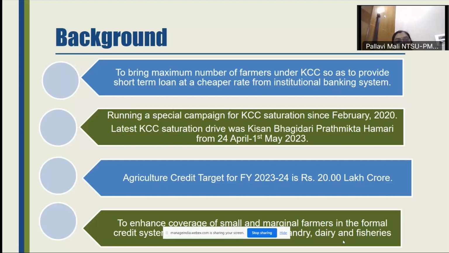But still, you can find that there is a gap, and this gap needs to be fulfilled so that farmers can access credit easily and timely with very minimal interest. The background of this is to bring the maximum number of farmers under KCC so that short-term loans can be provided to them at a cheaper rate through institutional banking, of course. We need to run a special campaign for KCC saturation. The agriculture credit target is 20 lakh crore, and KCC is probably the best vehicle to disburse this target.